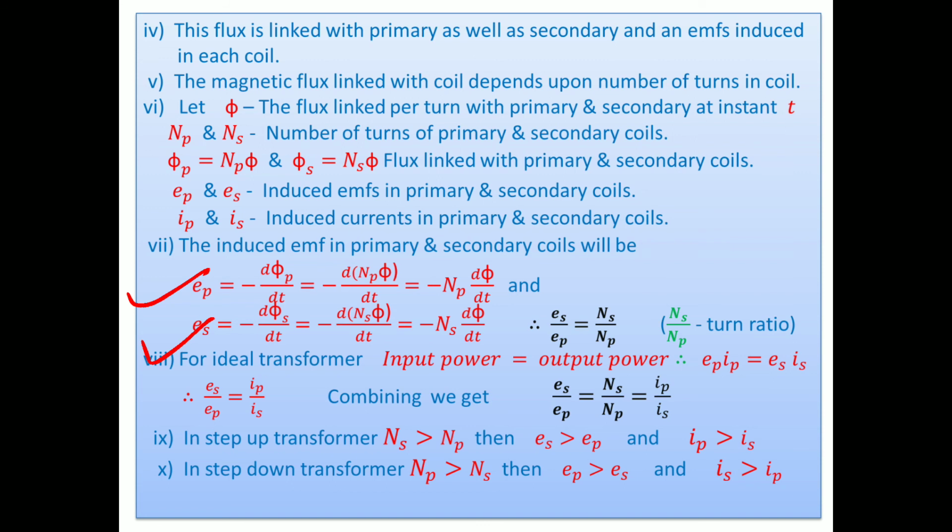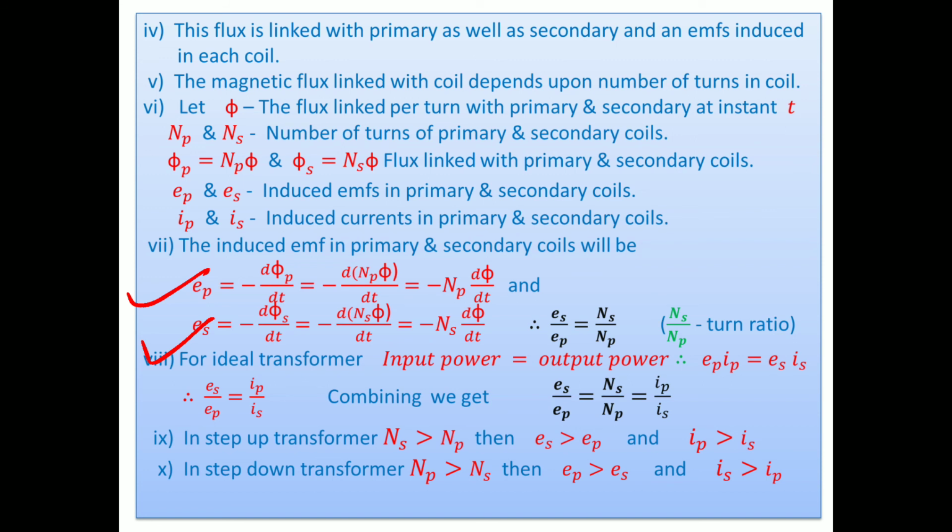In a step up transformer, the number of turns of the secondary is more than the number of turns of the primary. Then Es is greater than Ep, and Ip is inversely proportional to the number of turns. Greater the number of turns, more the length, meaning more the resistance, and more the resistance means less the current.